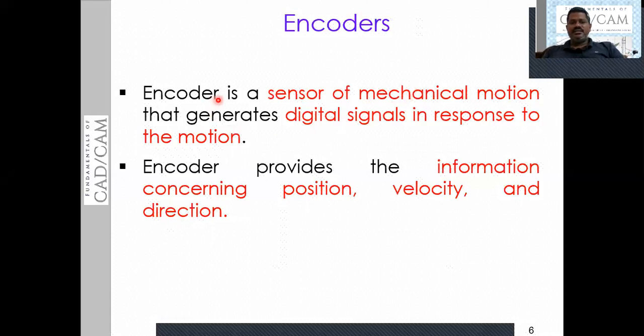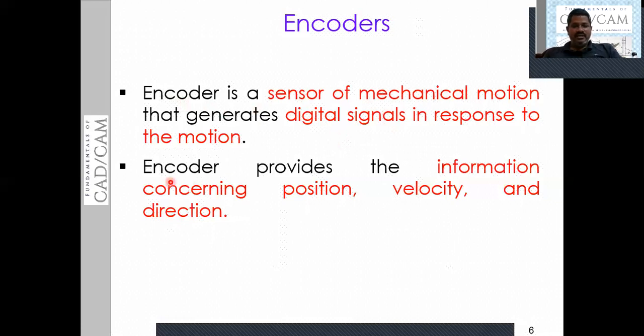Encoder is a device that continuously senses the mechanical movements of the devices. In turn, the encoder generates digital signals in response to the motion. The function of the encoder is to sense the motion as well as to generate the digital signals in response to the motion. I mean, according to the movements of the table or the spindle, this encoder is going to generate the digital signal. In turn, we can call it a feedback signal.